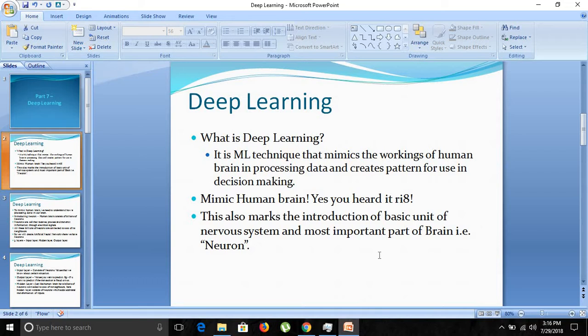Our human brain consists of neurons, which have various parts such as the body and branches. There are billions of neurons in the human brain, and each neuron is connected to thousands of its neighbors. So in deep learning we will mimic how our brain operates, and then create a pattern for decision making with respect to our machine learning use cases.